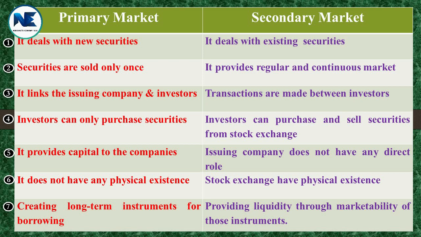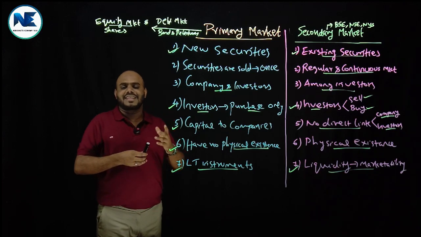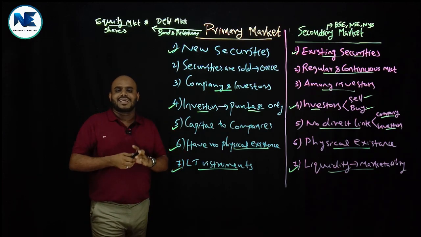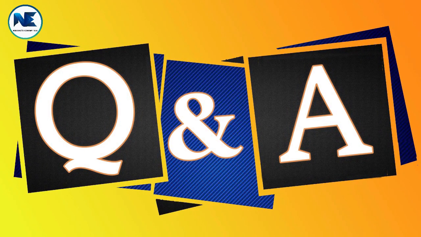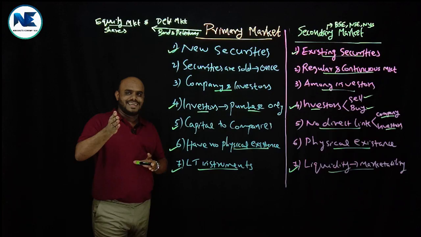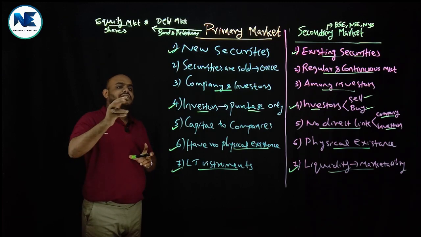So what about the next topic? Before telling about the next topic, I would like to check your understanding. Are you ready? Okay, then as a part of the Q&A session, I will set two questions.